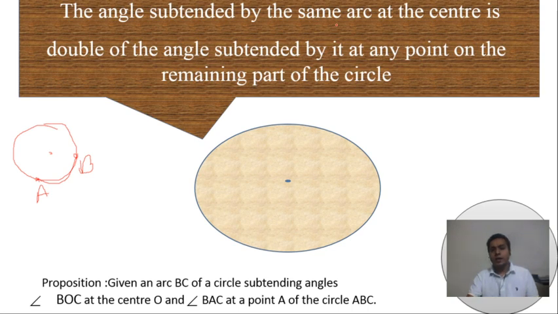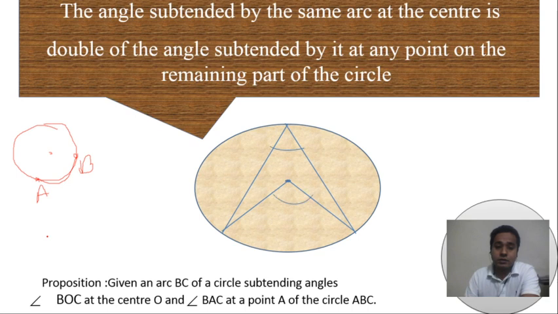The angle subtended by the same arc at the center is double the angle subtended by any point on the remaining part of the circle. That means this is the angle at the circle on the remaining part, BAC. So BOC is the angle at the center and BAC is the angle at the circle.